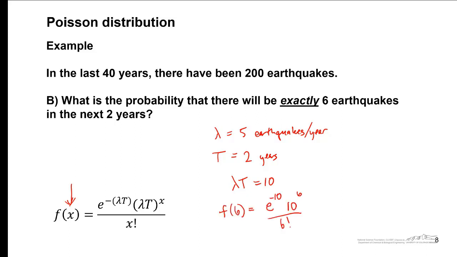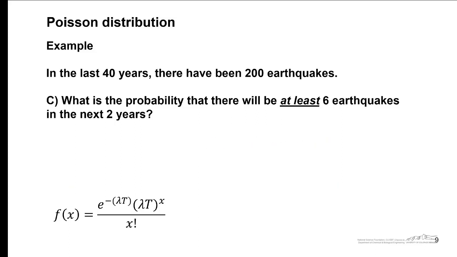And if we plug lambda t into the Poisson distribution, we get the following, and we can plug this into our calculator. We get this to be about 0.063, which means in the next 2 years, there's a 6.3% probability that there's going to be exactly 6 earthquakes. Let's move along to part C.